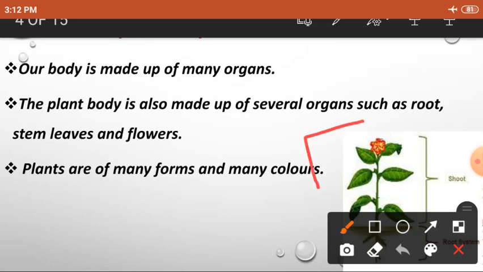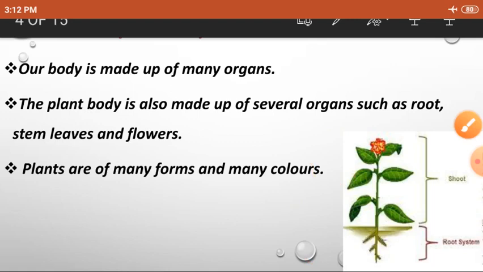So above the soil is called shoot system and under the soil is called root system. Okay, so we can see the two parts of a plant. What are they? Shoot system and root system. Root system means that which is present under the soil, and shoot system means that which is present above the soil.